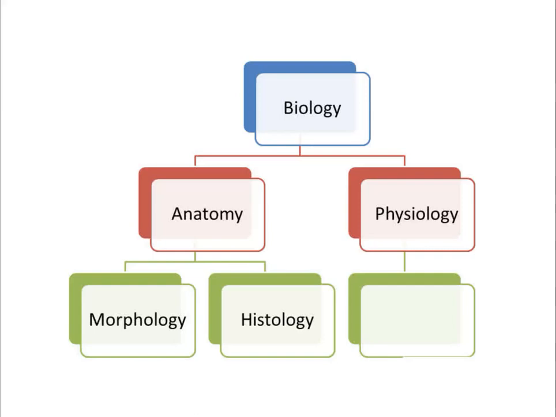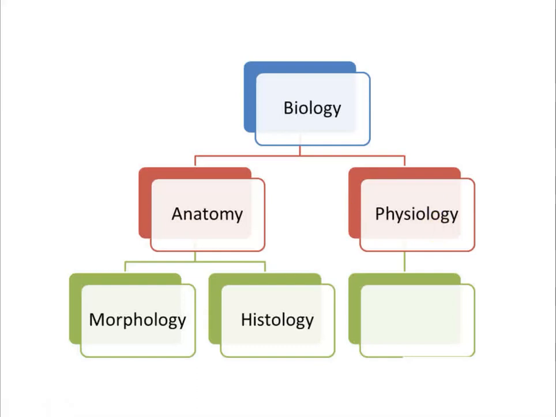If you know what is normal, then you will be able to find out abnormalities associated with that structure. Okay, so these two studies, morphology and histology, are combined so that you can have an idea of the anatomy of an organ. Moving to the next, physiology. We have learned that physiology is the study of normal functioning.